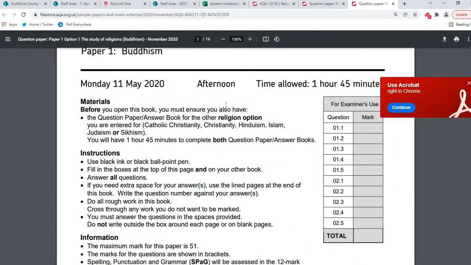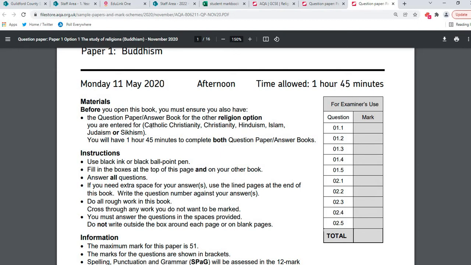So let's take a look here. This is the paper from May 2020. You can see it says an hour and 45 minutes. And just so you can see here, it says before you open this book, you must ensure you also have the question paper and the answer book for the other religion option.